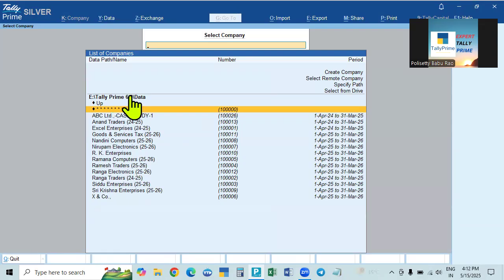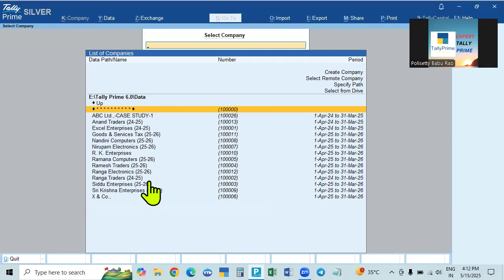In some other data path you save the copy of these companies, in another drive, D drive or F drive or G drive, any drive.